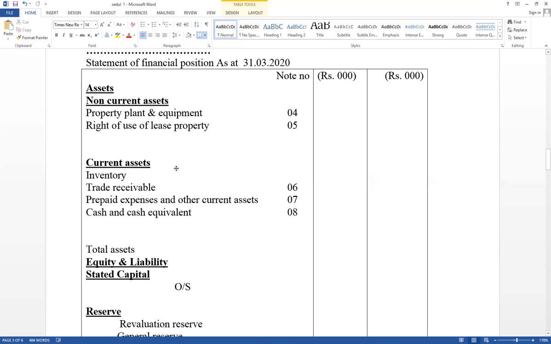Then current assets, inventory. If it is given as a manufacturing and trading business, you have to prepare a separate note for inventory also: raw material, work in progress, finished goods. Its composition should be disclosed in the notes. Therefore, you have to prepare a separate note for inventory also. Then trade receivable, also a separate note. From trade receivables, deduct allowances for expected losses.